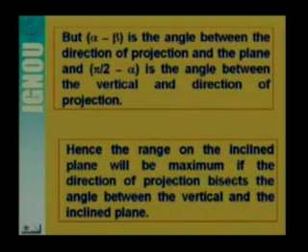So here you see that alpha minus beta is the angle between the direction of projection and the plane, and pi by 2 minus alpha is the angle between the vertical and the direction of projection. Hence the range on the inclined plane will be maximum if the direction of projection bisects the angle between the vertical and the inclined plane.